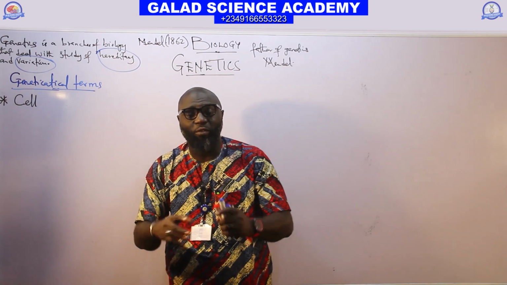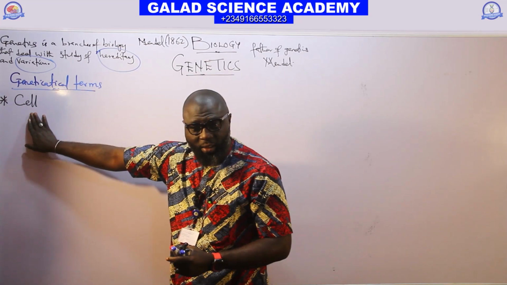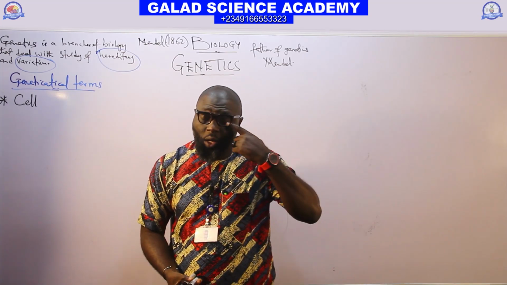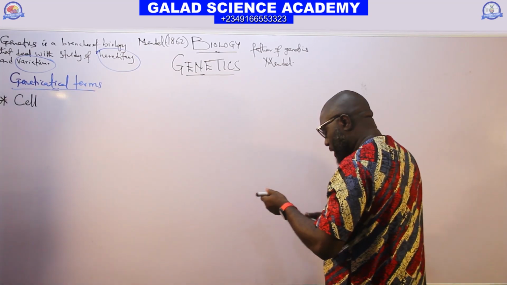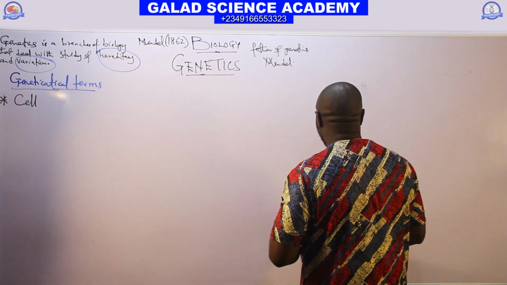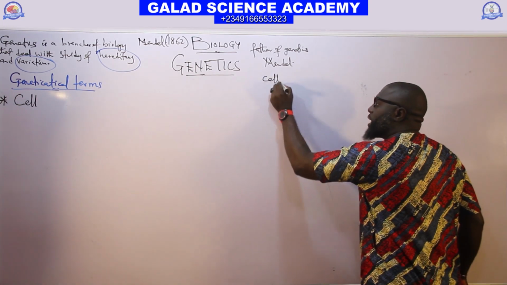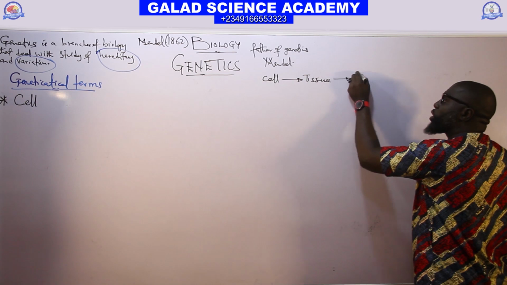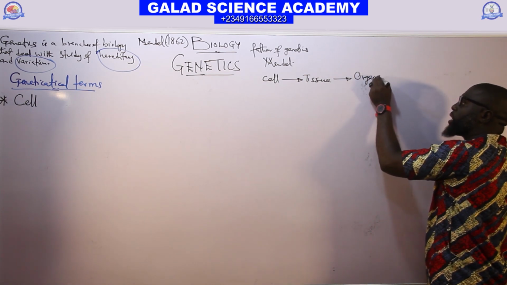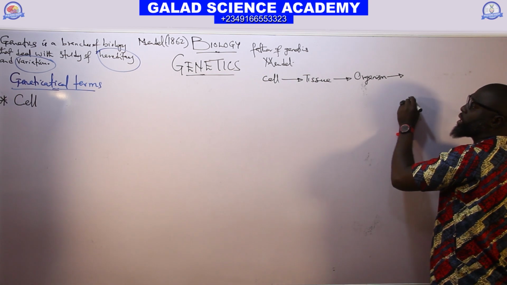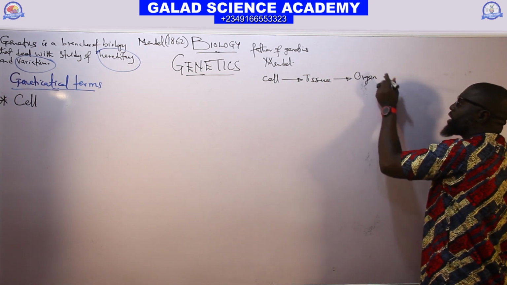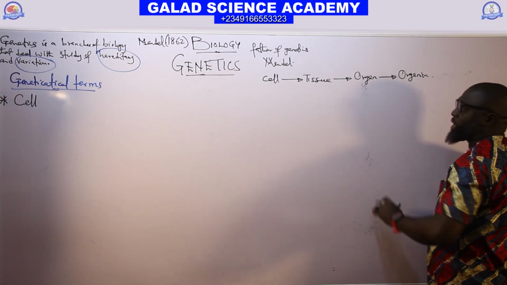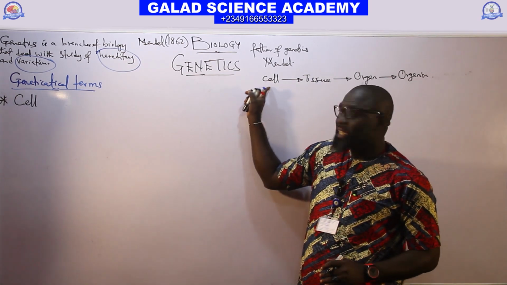The basic unit of life of all living things is the cell. So the cell is the building block of all living organisms. All living organisms started from the cell. We have cells, and the cells lead to tissue, and the tissue will give us organs. Organs will give us the organism.